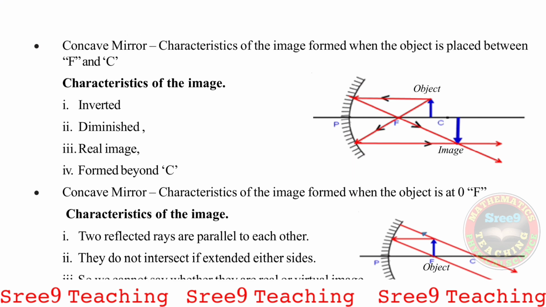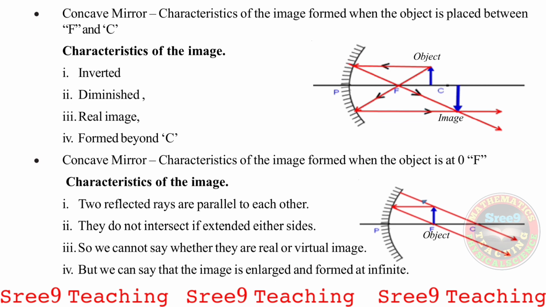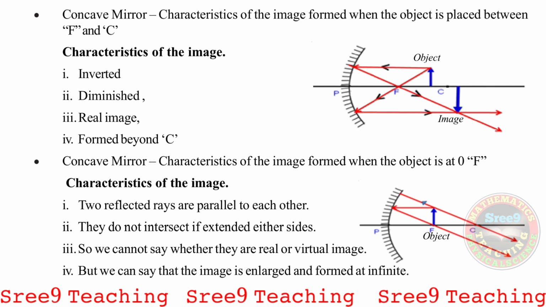Concave mirror, characteristics of the image formed when the object is placed between F and C. Here you can see on the screen, the blue color object is placed between F and C. In the first case, when the object is placed beyond C, the image is formed between F and C. And now the object is placed between F and C, and where does the image form? Yes, beyond C. You can see the ray diagram on the screen. So the object is between F and C and the image is beyond C.